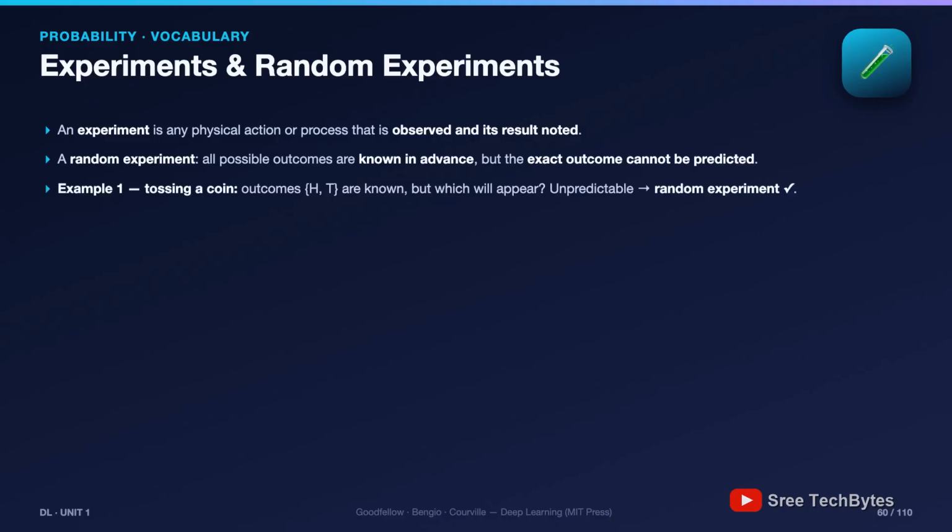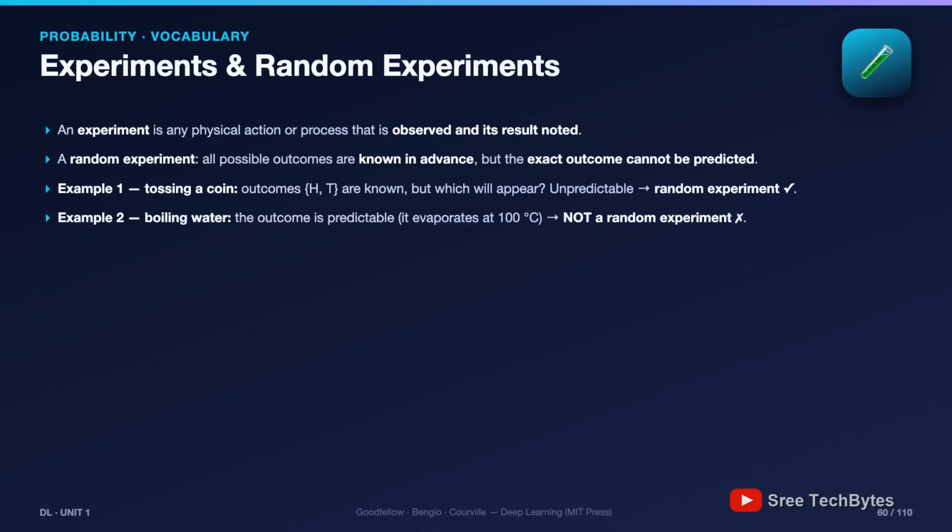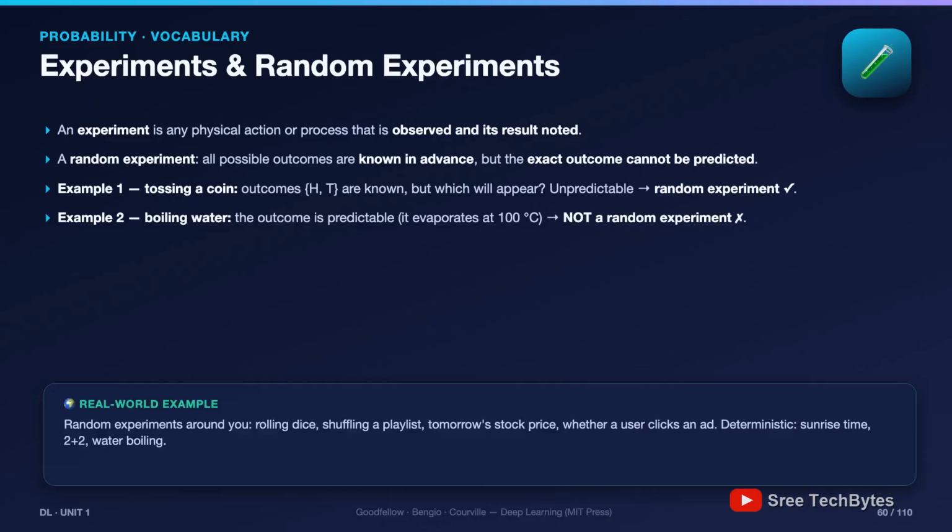Boiling water, we know exactly what happens. It evaporates at 100 degrees. Predictable. Not a random experiment. Let's drill it. Rolling a die, random. Dropping a stone, deterministic, it falls, guaranteed. Tomorrow's stock price, random. Whether a user clicks your ad, random, and notice that last one is exactly what ad companies model with this machinery. The two-part test: outcomes known, result unpredictable.